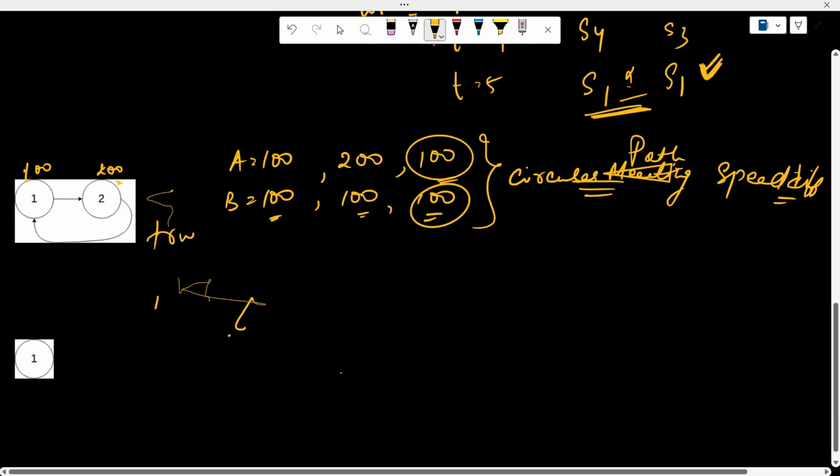So again, for this, there is a circular path. Now for this, Alice is at 100 and Bob is at 100. Now for Alice, there is no next node, and for Bob also, there is no next node. So we can say there is no cycle.